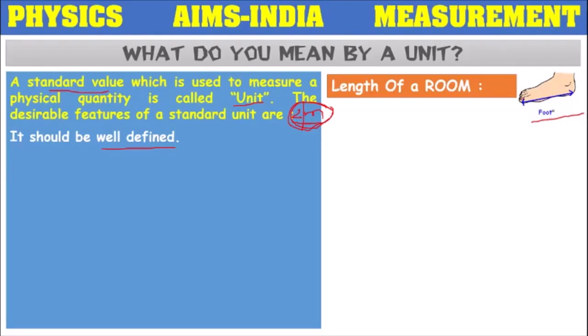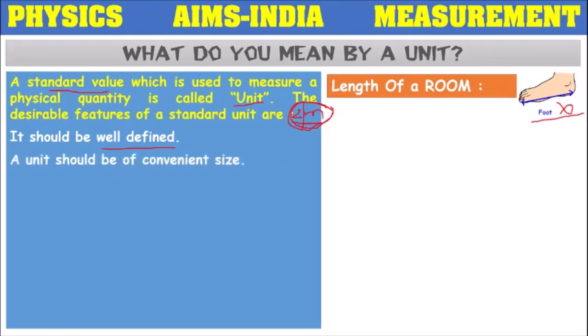So is the value foot span well defined? With one person it is coming around 10 foot spans, when the other person measures it is coming around 12 foot spans. So it is not well defined. When we are choosing a unit, it should be well defined and it should not be like foot span.